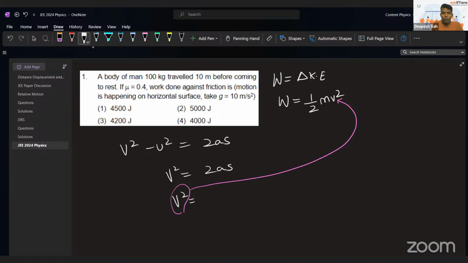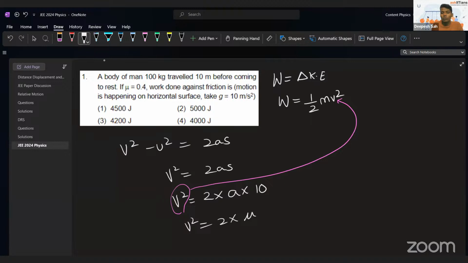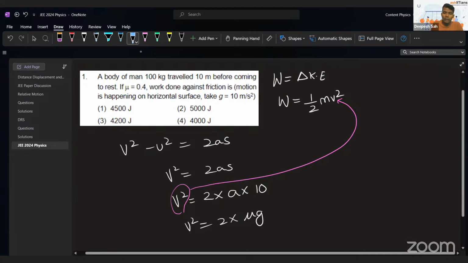So I have to find the value of acceleration, which I don't know, but displacement I know: 10. So v square is equal to 2 times a, and acceleration will be equal to what? mu g. If you know it, well and good, and if you don't, it's a formula: just like frictional force is equal to mu mg, the acceleration is equal to mu g. You should be aware of that.